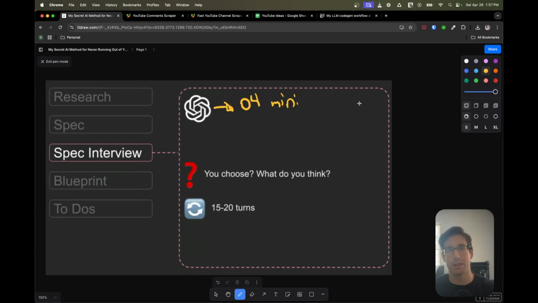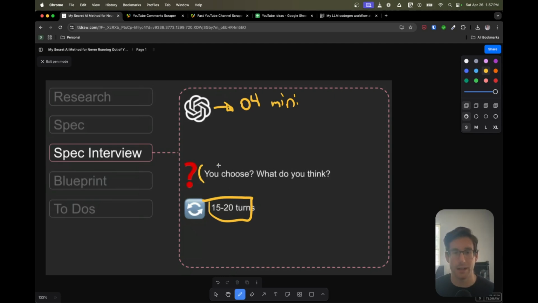I always choose the fastest reasoning model for this step of the process because it's going to take a lot of back and forth. So we're going to have likely 15 to 20 back and forth iterations of the AI asking me a question, I answer the question, asking me a question, I answer the question. And sometimes it'll ask me a question where I don't necessarily know the answer.